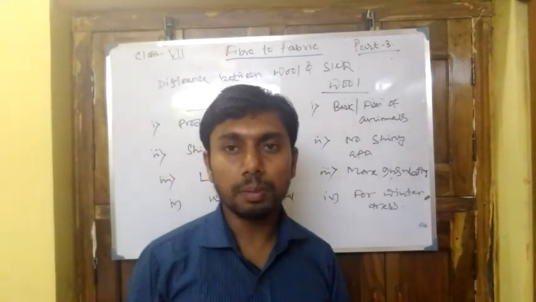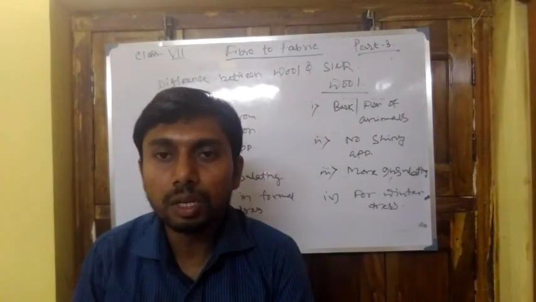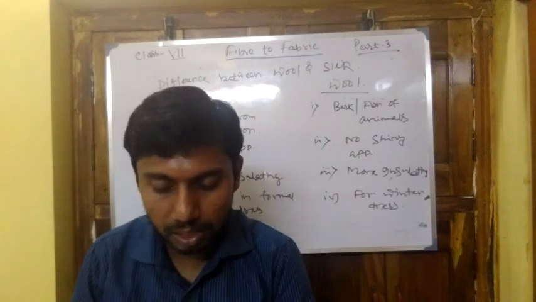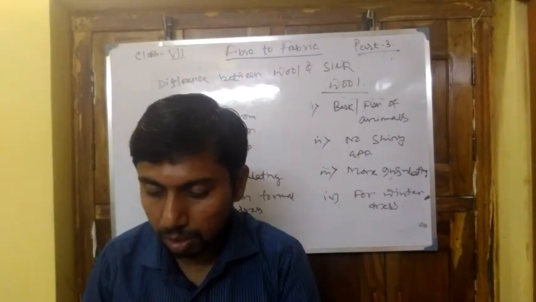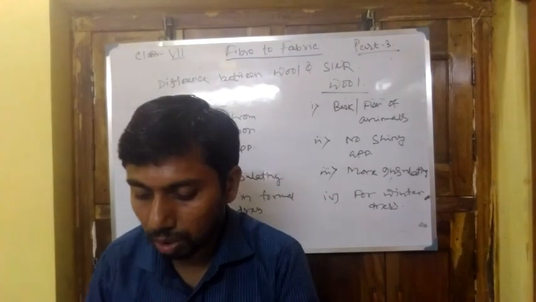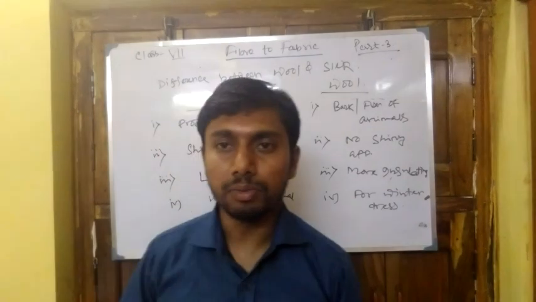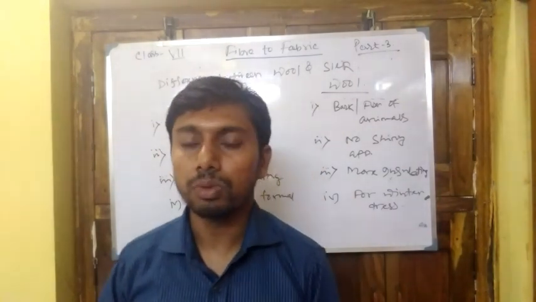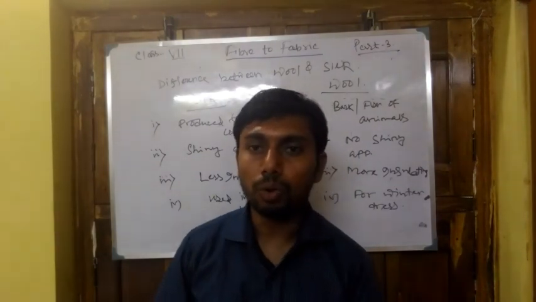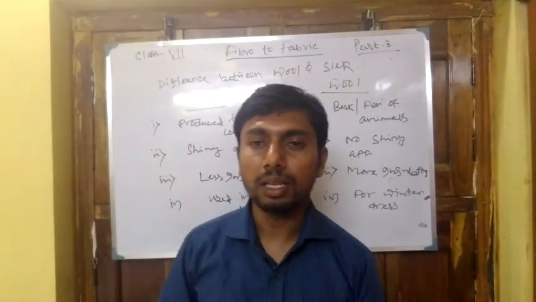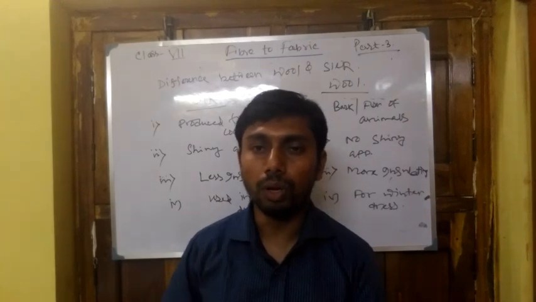Once again, repeating the questions: what is silk, its definition or characteristics; second, the types of silk; and third, the life history of silk moth, the difference between silk and wool, and name one artificial silk. In the next class we will discuss how silk is produced from the cocoon, the process, in the same way we have done for wool, that is from fiber to wool.